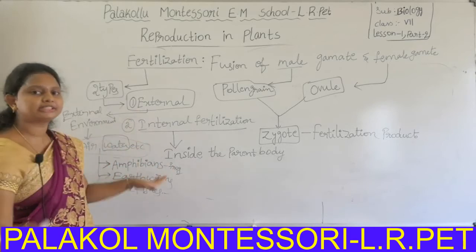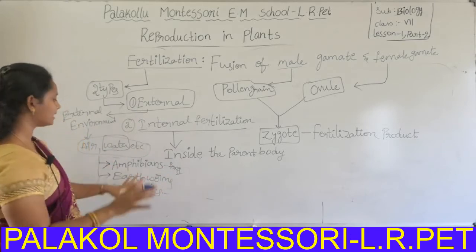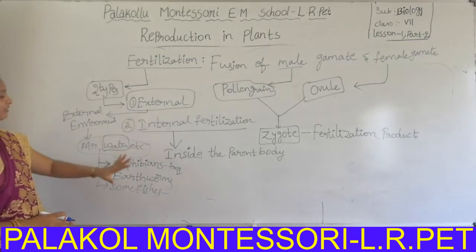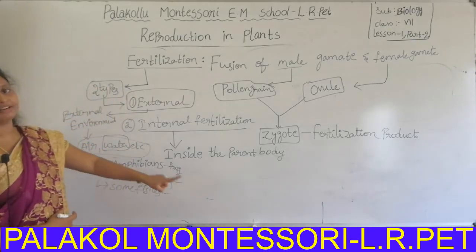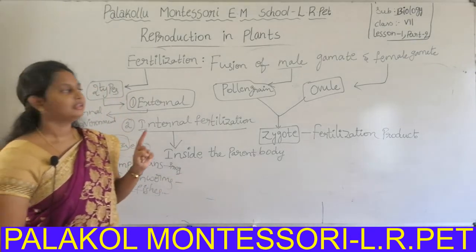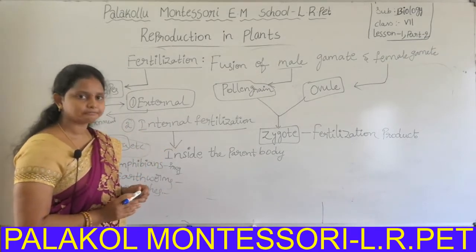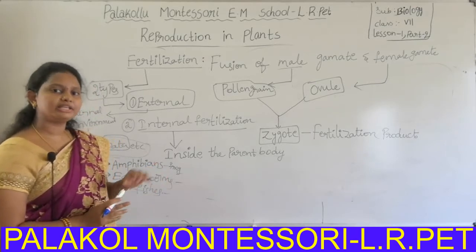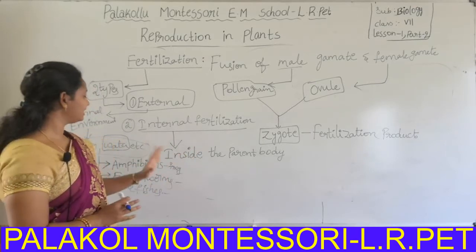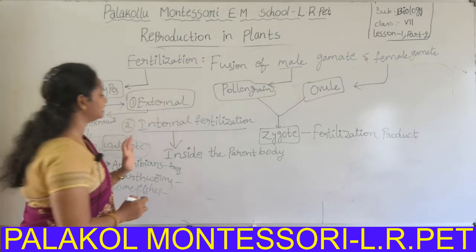External means outside, completely outside, not within the body. Okay, that is external fertilization. Earthworms also have external fertilization. The fusion of male and female gametes takes place outside the body. Copulation takes place but fertilization takes place outside the body. This is about external fertilization.